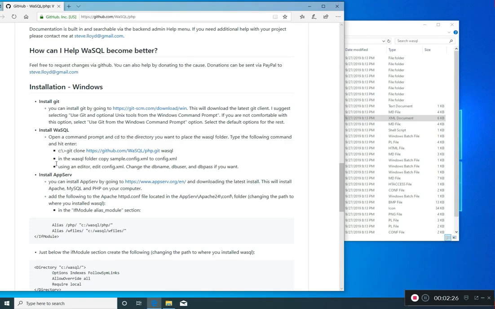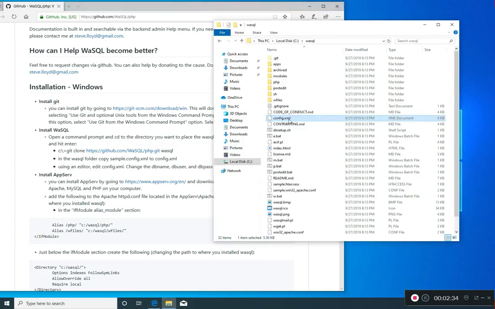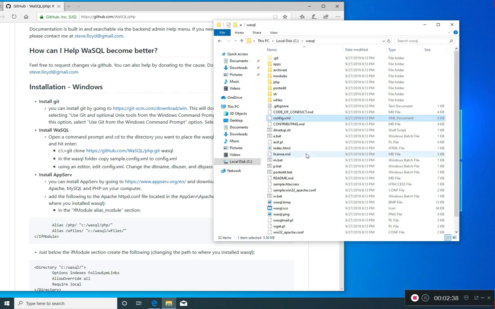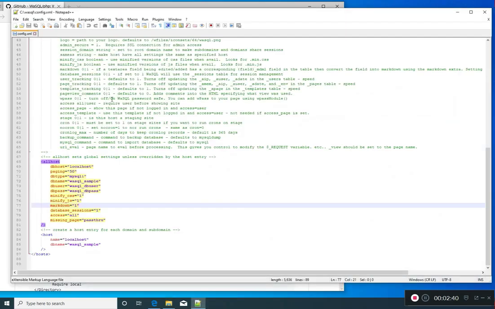Then it says if we use an editor, we can change the DB username, user, and password in that file. So if we open this up with a text editor, then we would see here where there's the connection information to connect to a MySQL database. We haven't installed MySQL, but this is what will be used.